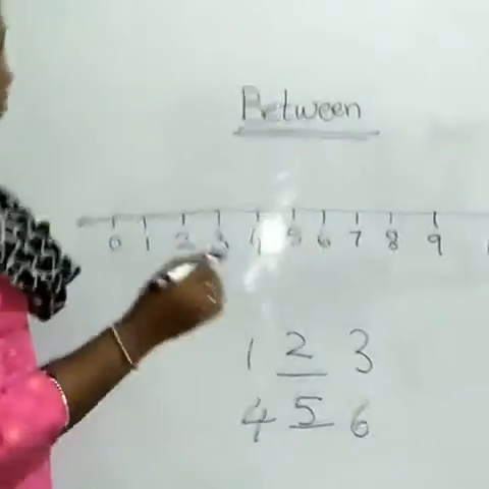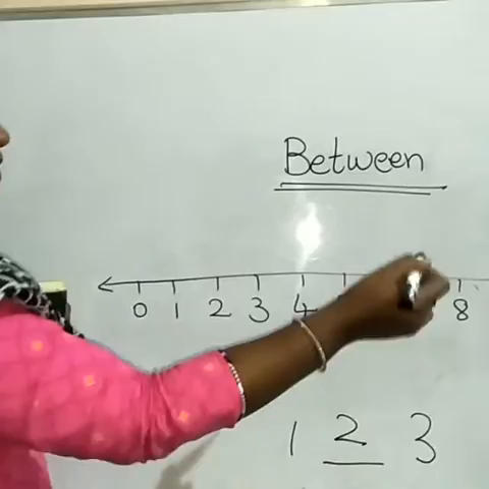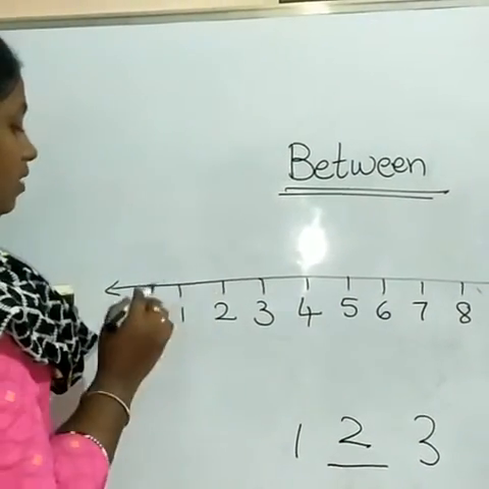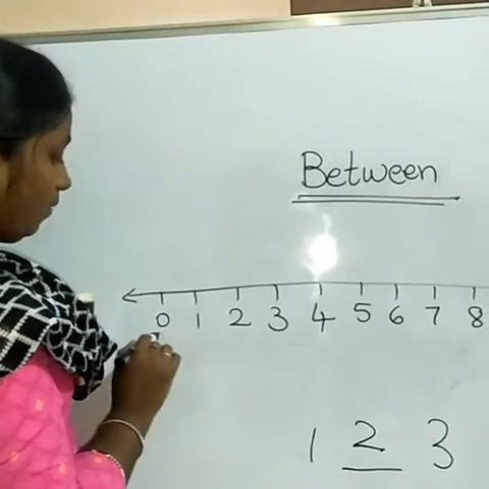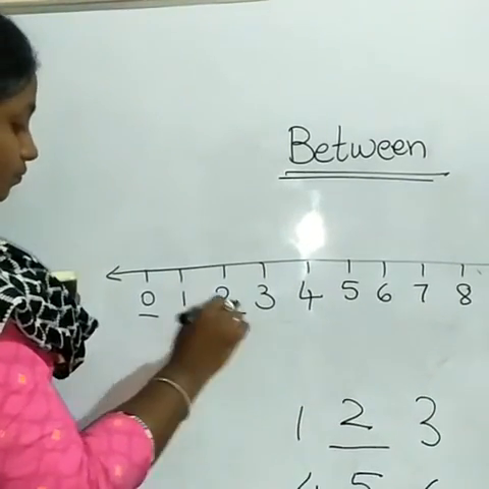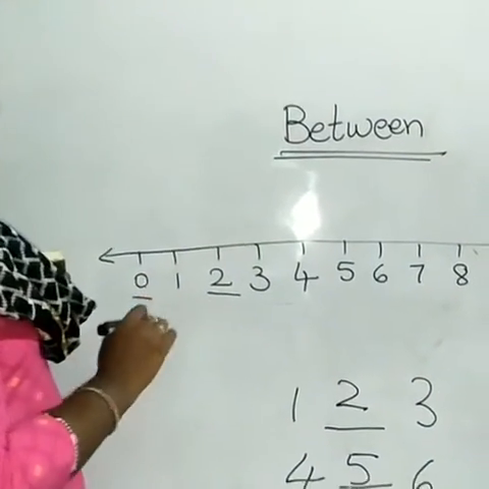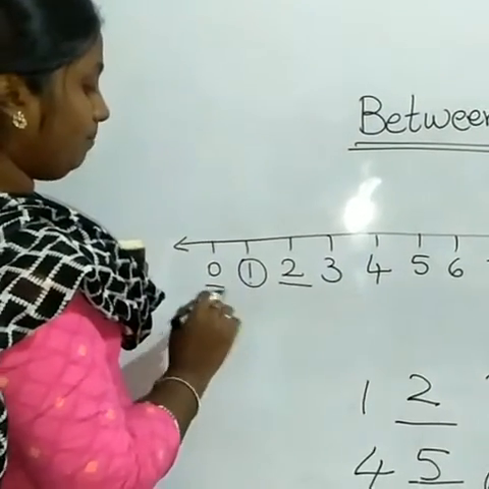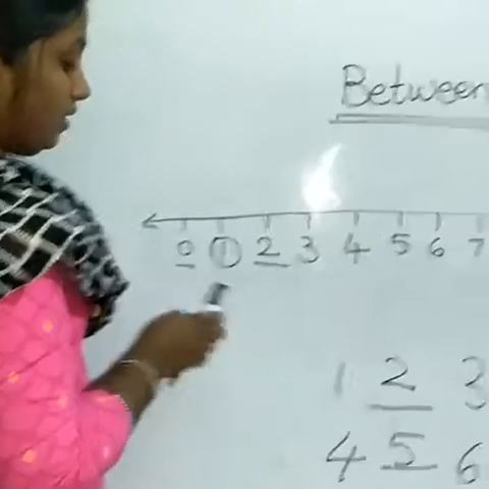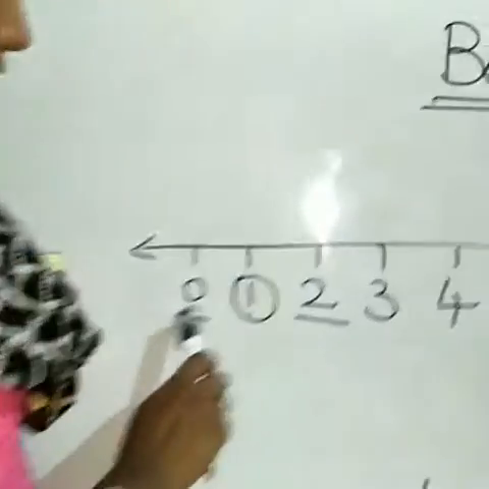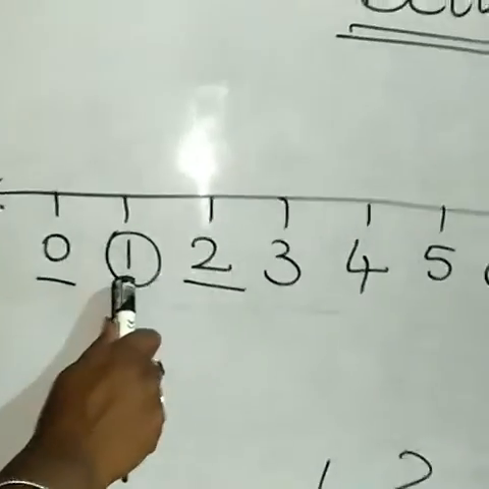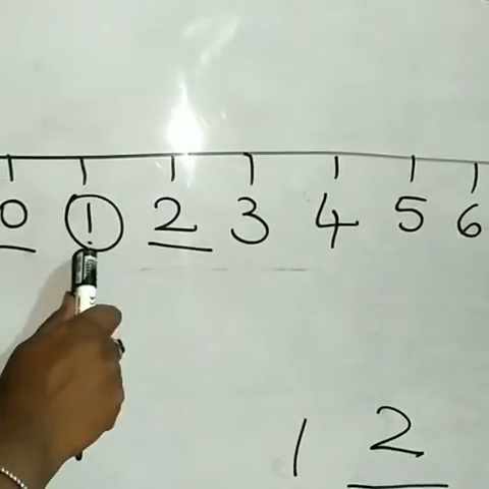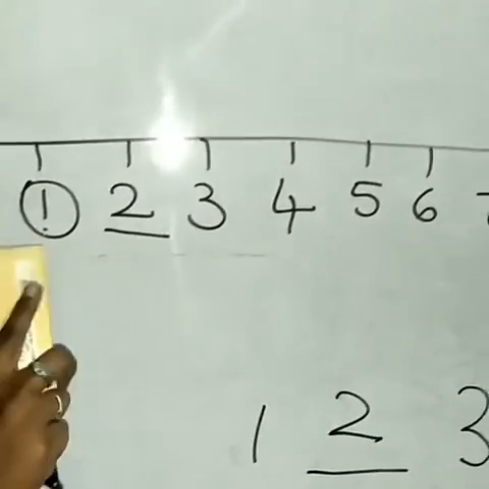Today we are going to see numbers from 0 to 10, which I have written in a horizontal line. For example, we want 0 and 2. Which number comes between 0 and 2? 1 will come between 0 and 2. The between number is 1. Next.